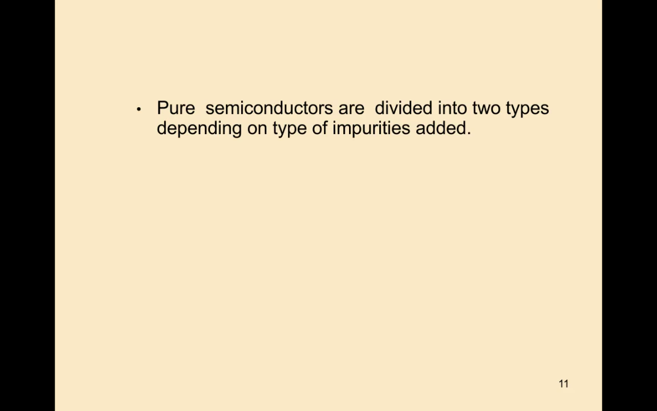So, pure semiconductors are divided into 2 types depending on the type of impurities added. We already know about this. Depending on the type of impurities added, these semiconductors are divided into 2 types. What are they? N-type and P-type semiconductors.